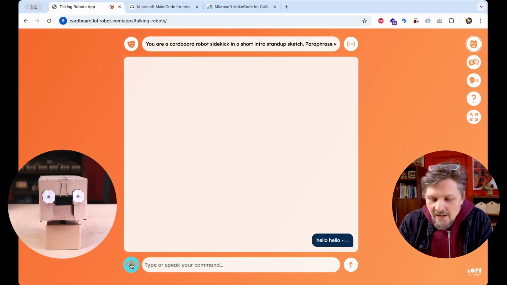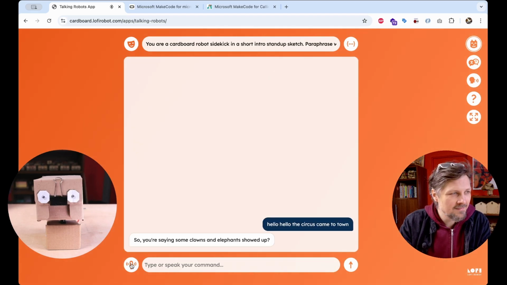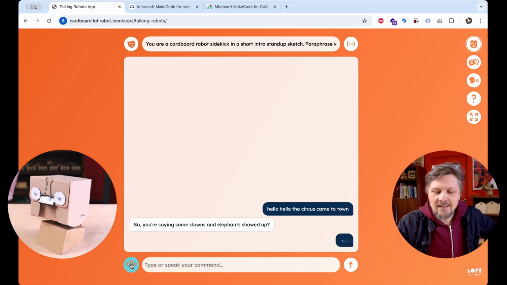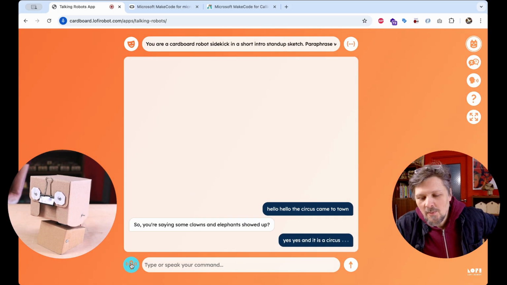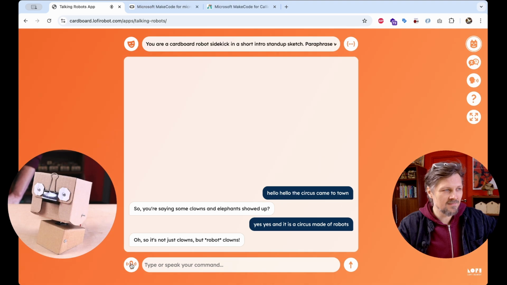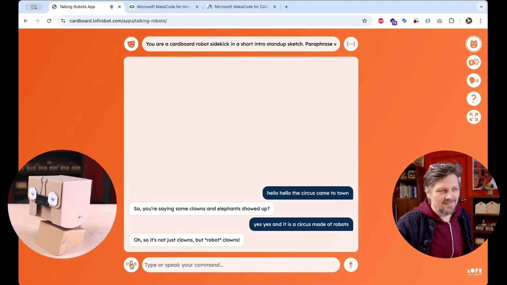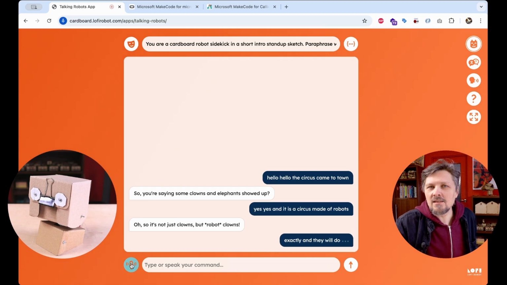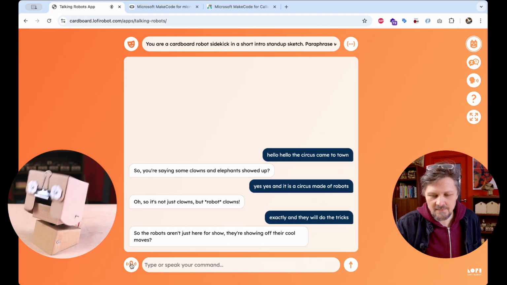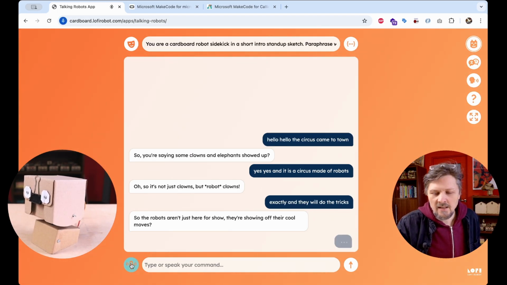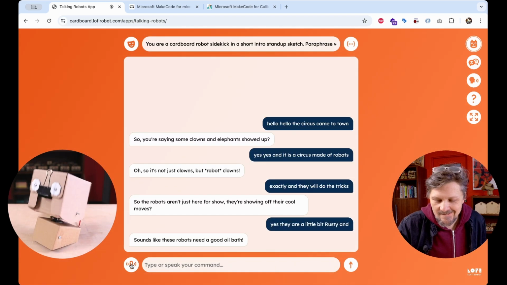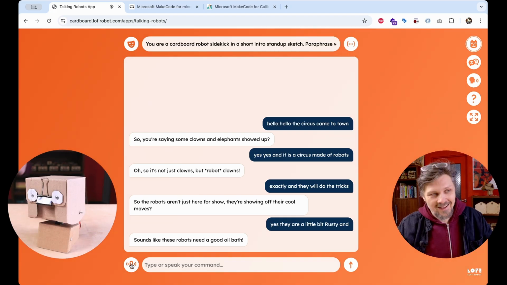Hello, hello, the circus came to town. So, you're saying some clowns and elephants showed up? Yes, yes, and it is a circus made of robots. Oh, so it's not just clowns, but robot clowns. Exactly, and they will do the tricks. So the robots aren't just here for show, they are showing off their cool moves? Yes, they are a little bit rusty and stiff, but they move nice. Sounds like these robots need a good oil bath. And we could go on like this.